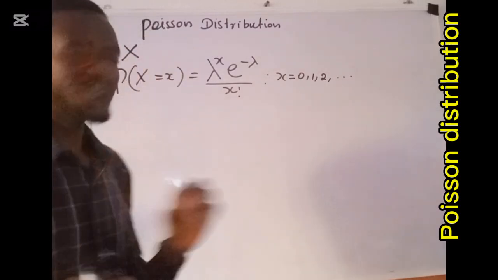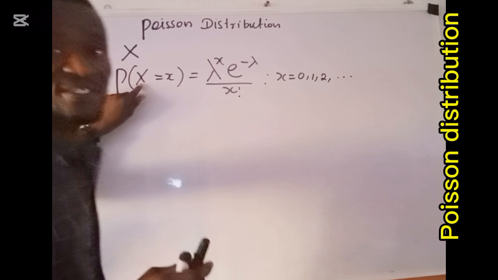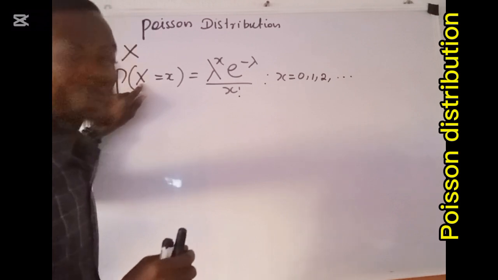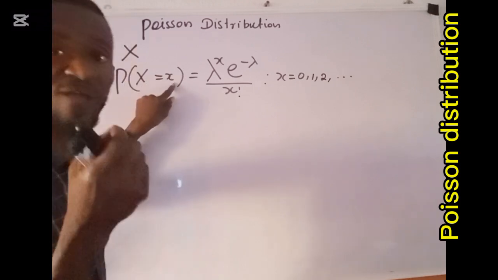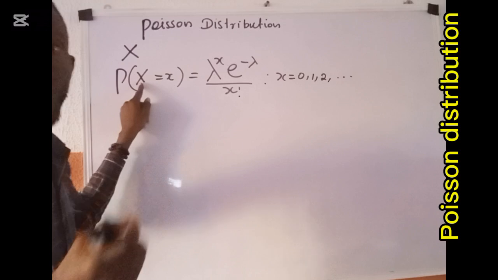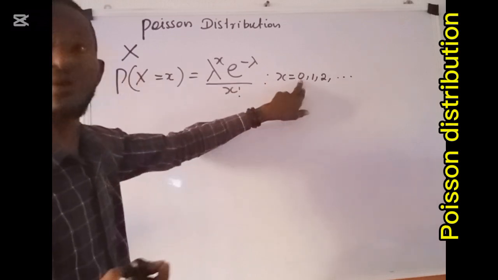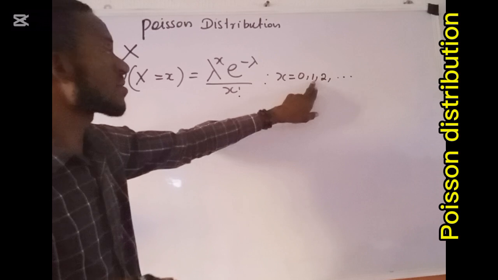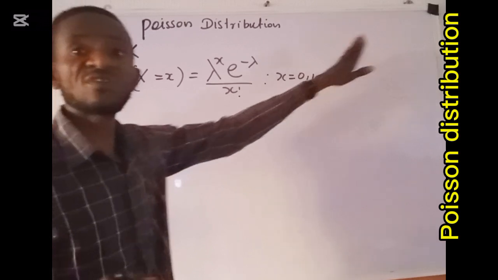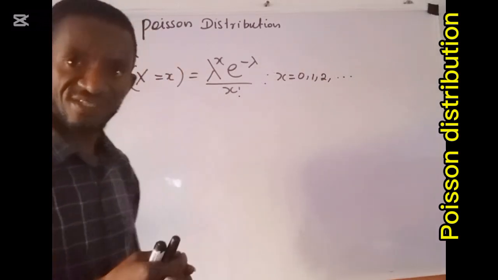That is to say that the random variable here is this capital X, where this small x is the value of this random variable capital X, which can become 0, 1, 2, down to positive infinity.